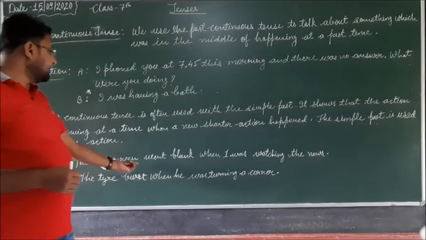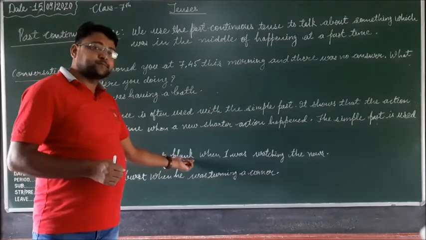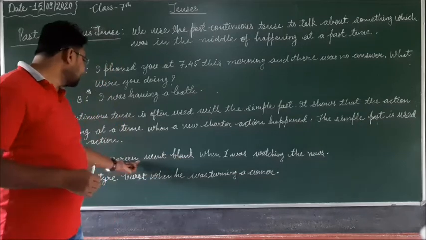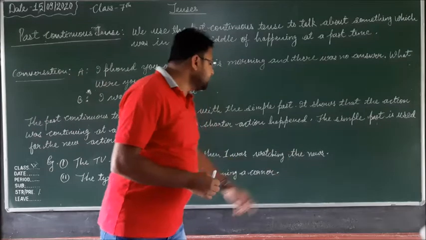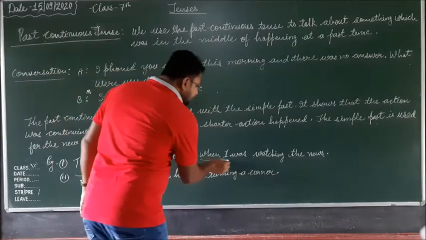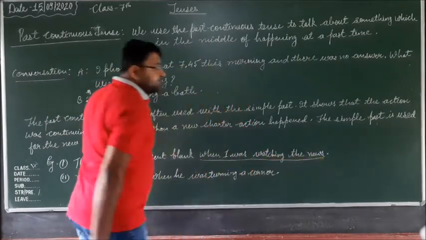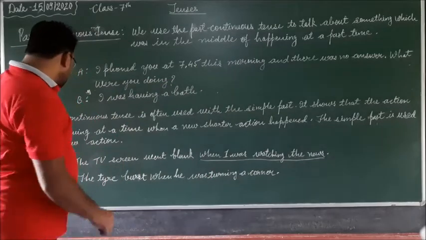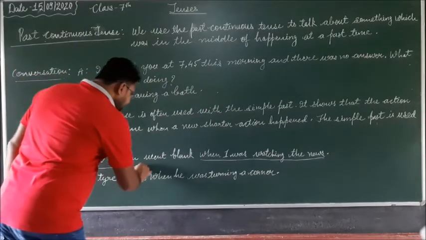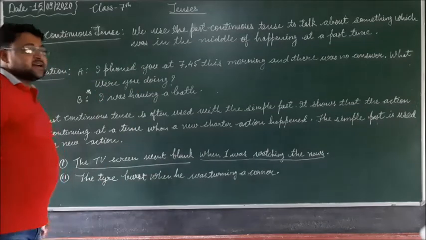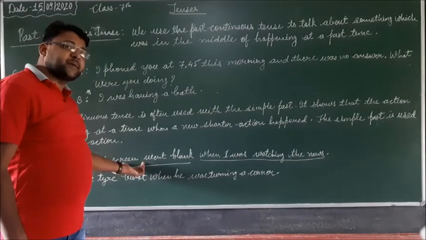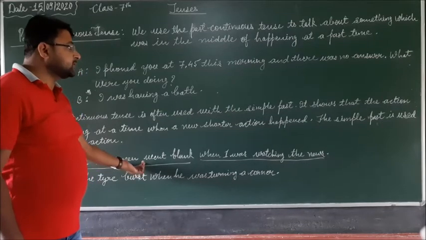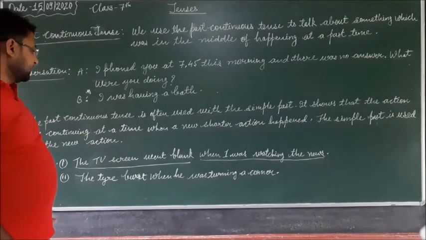So what is the sentence? The TV screen went blank when I was watching the news. Here, "I was watching the news" is the past continuous, and "the TV screen went blank" is the simple past, which is used for a shorter action.